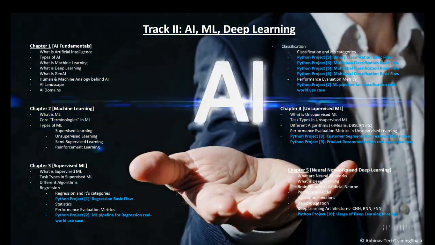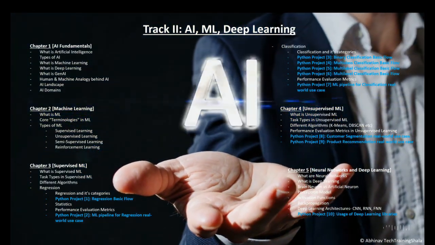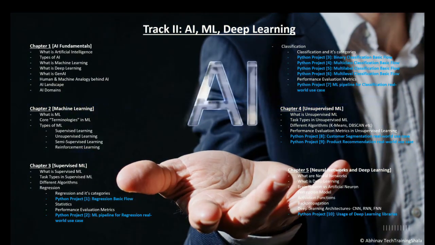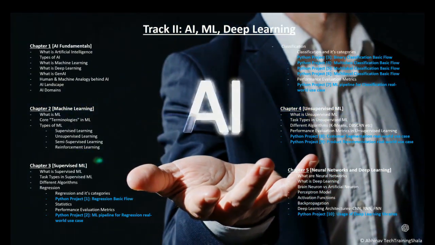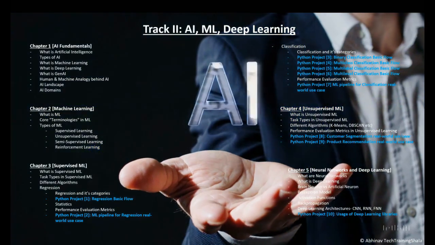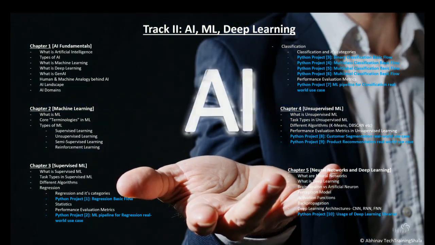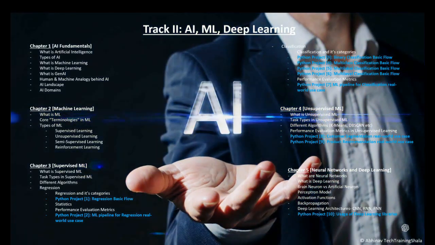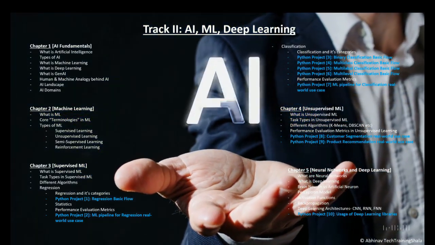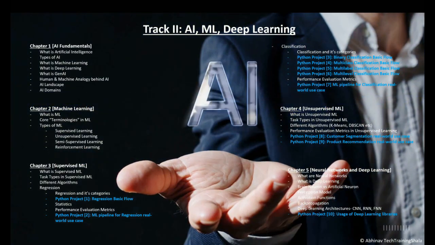Then chapter 4 is about unsupervised machine learning, and we will be doing 2 Python projects under unsupervised machine learning. Chapter 5 is about neural networks and deep learning. So we'll see what a neural network is, what deep learning is, then what the difference is between brain neurons and artificial neurons, and then we will also be doing 1 Python project under the neural networks and deep learning chapter.